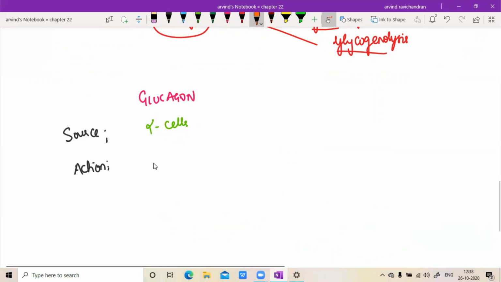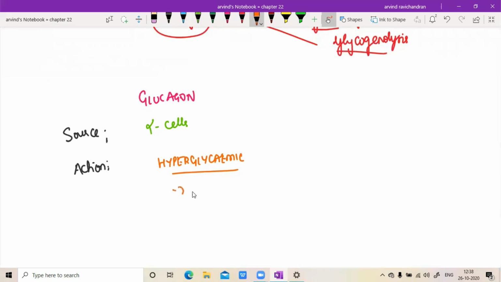It is going to be a hyperglycemic hormone. So when I say hyperglycemic hormone, what are the processes that it is going to stimulate? As we all know, we need increased blood glucose now. So by generating glucose, that is gluconeogenesis, or by trying to break down the stored form. Breakdown means lysis, and the stored form here is glycogen, so glycogenolysis.